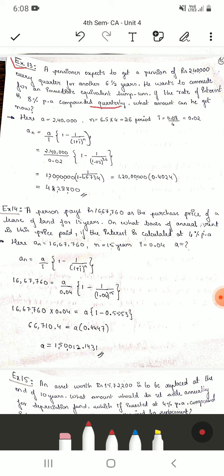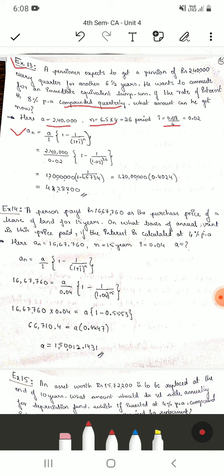Because the interest is compounded quarterly, the interest rate will be 8% divided by 4, so it is 0.02, and the period will be 6.5 into 4, which is 26 periods, and A is the same, 2,40,000.